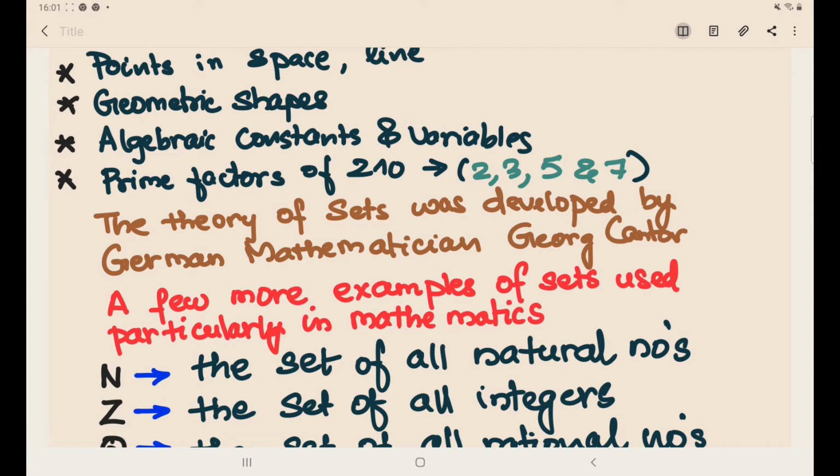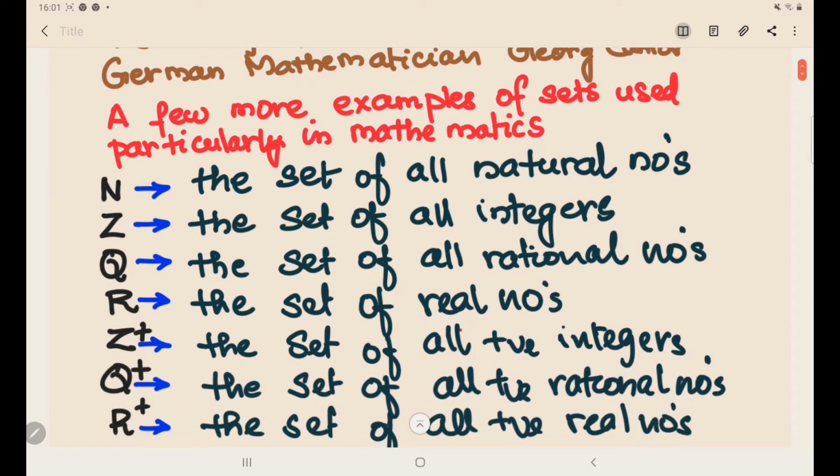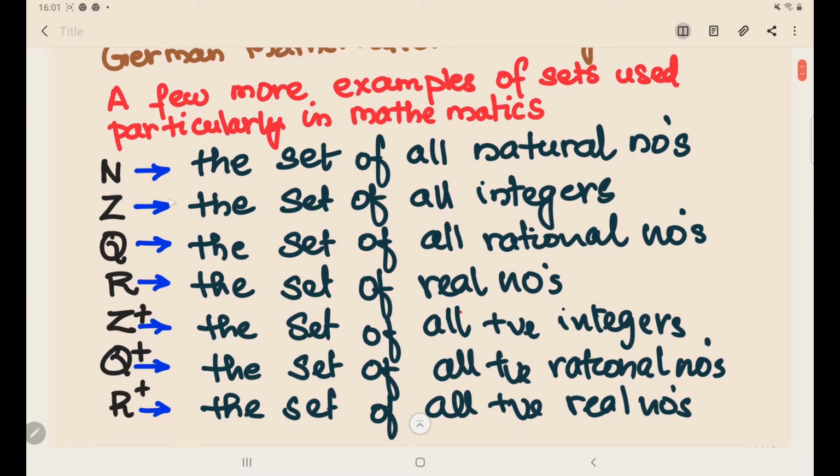Now let's learn some sets we need in mathematics in all the sections. For example, throughout your 11th and 12th studies, you need these sets always. So let's understand these sets. The capital letter N denotes the set of all natural numbers. So the capital letter N is the set of all natural numbers.